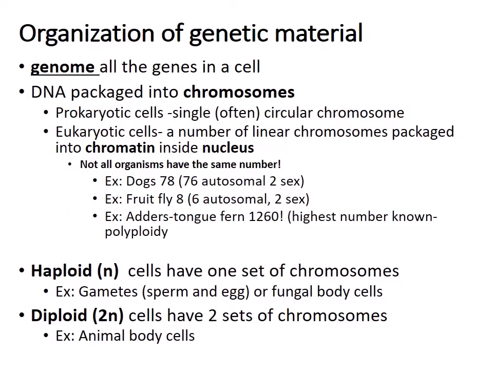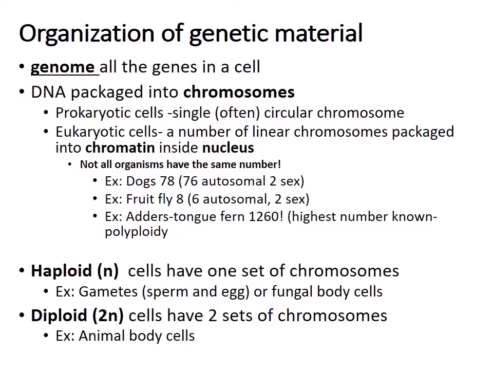So as far as organization of genetic material, a genome is all the genes in a cell, and those genes are on DNA, and that DNA is packaged into chromosomes. Prokaryotic cells have a single, often circular chromosome, and eukaryotic cells have a number of linear chromosomes that are packaged into chromatin, which is found inside of the nucleus. Not all eukaryotic cells have the same number. For example, dogs have 78 total, so 76 autosomal chromosomes and 2 sex chromosomes. Fruit flies have 8 total, and adder's tongue ferns have 1,260 total chromosomes, which is a lot, right?